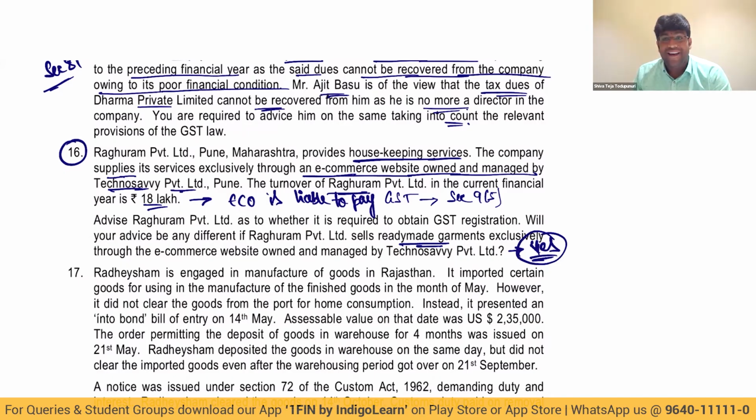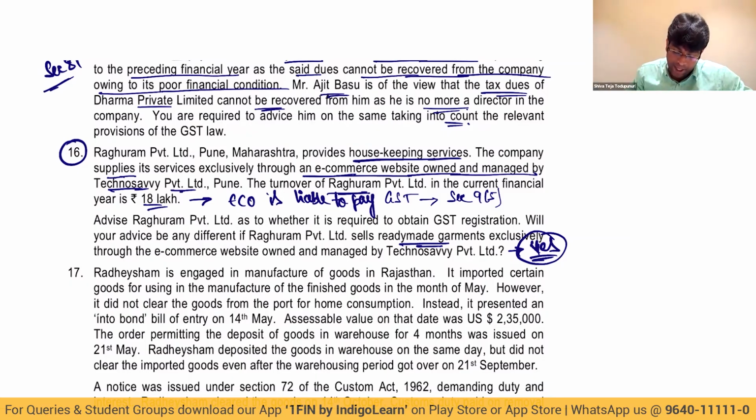Number one, services of transportation of passengers by way of radio taxi, motor cab, maxi cab, motorcycle also. Number 2, services of hotel accommodation except when the hotel is liable to register. Number 3, services of housekeeping except when the person supplying the service is liable to be registered. That point is clearly given in the law. Make sense, guys? Excellent. Next.